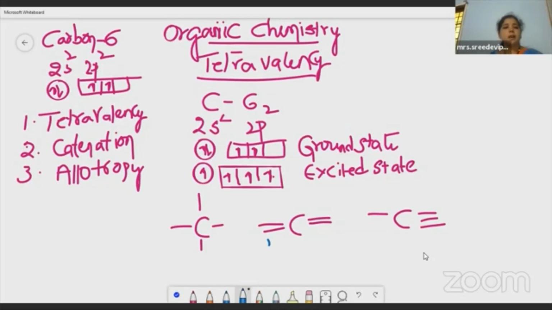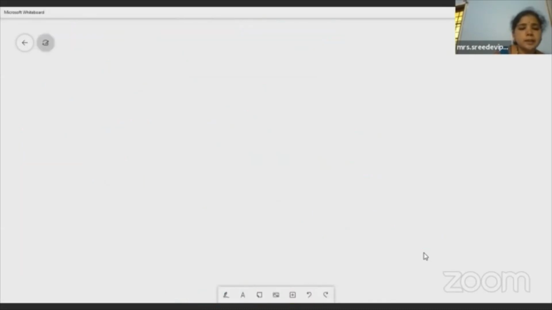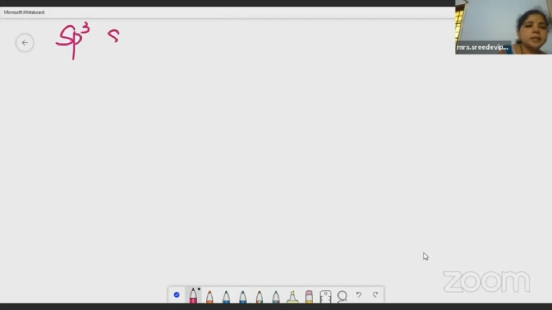Now let us move to the next part. What types of hybridization does this carbon atom show? The carbon atom exhibits sp3 hybridization, sp2 hybridization, and sp hybridization. What is hybridization?